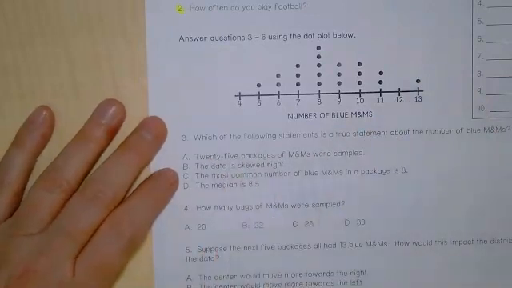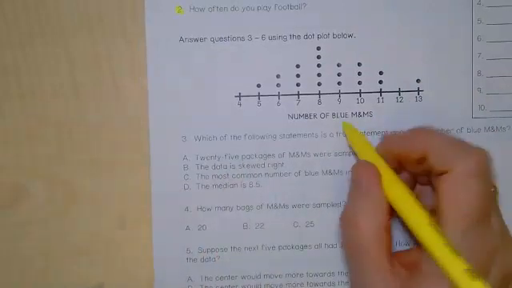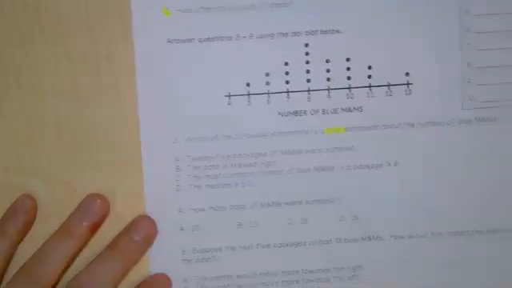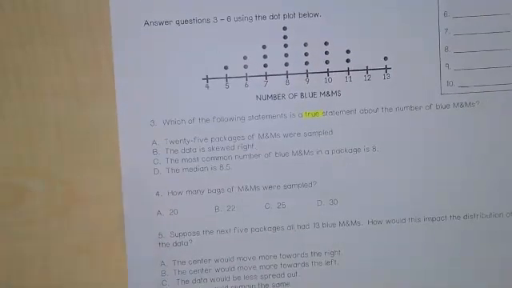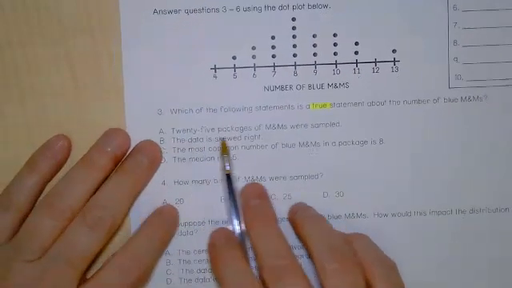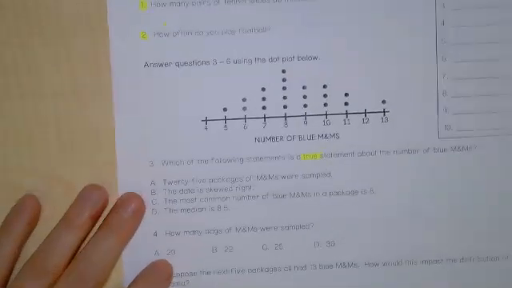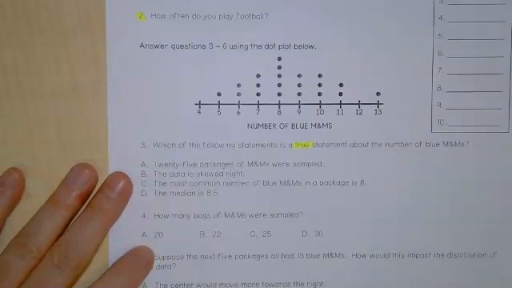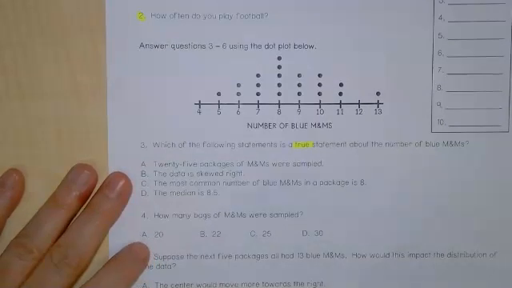3 through 6, we're going to use the dot plot to answer this question. Which of the following statements is true about the number of blue M&Ms? Not false, because there's another one that says which one's false. 25 packages of M&Ms were sampled. How would I know how many packages were sampled? What would I do to find out that number? Parker? Count the dots.